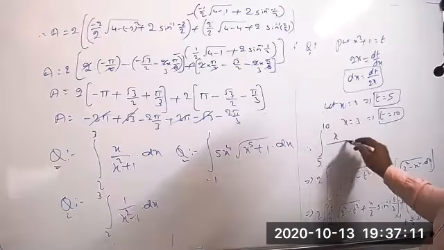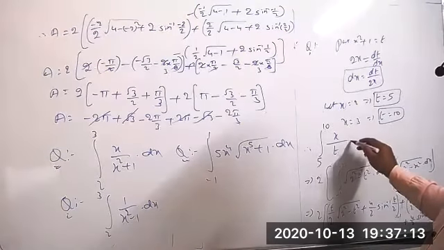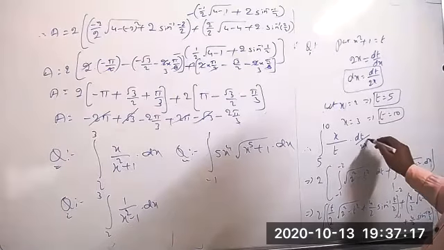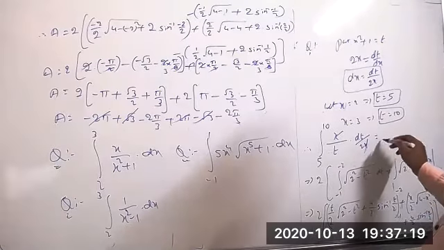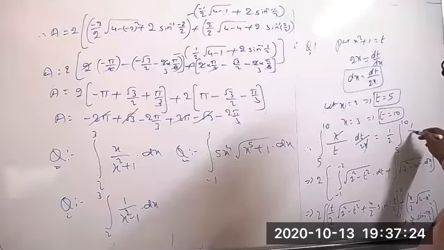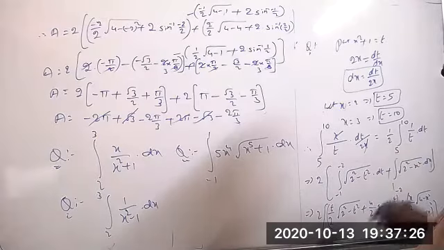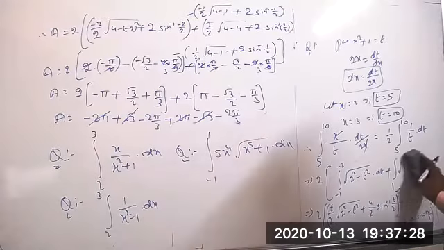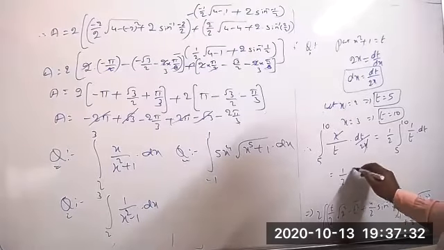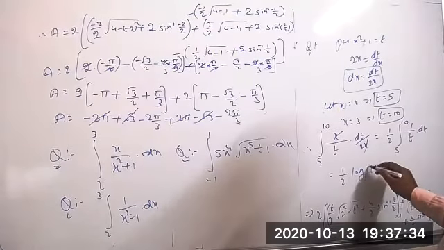You can write clearly x by t into dt by how much? 2x. And x and x will be cancelled. The remaining will be 1 by 2. You can take outside the 5 to 10, 1 by t into dt. So integration of 1 by t, clearly we know that, is log modulus of t. So you can write 1 by 2 into log modulus of t.